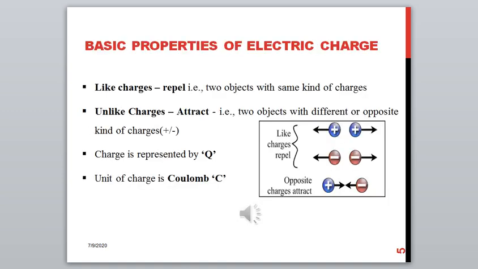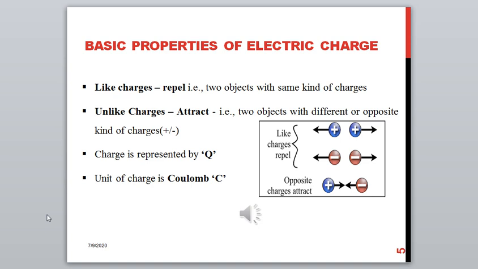So we have the basic properties of electric charges that are to be understood. As we have two different charges, there are two possibilities when having the charges closer to each other. Either both the charges can be of the same type or both the charges can be of different types. If two charged objects are of the same kind, then these charges are called like charges.